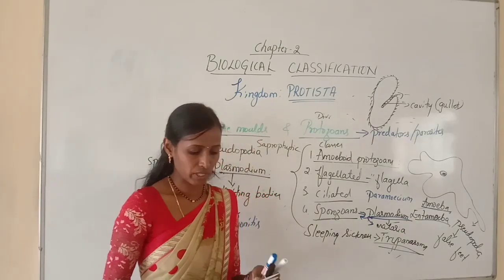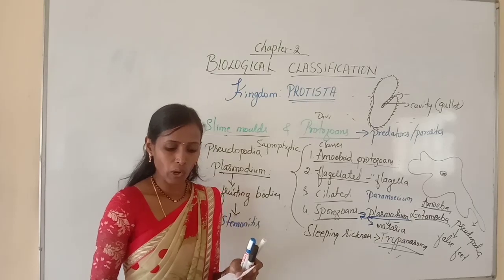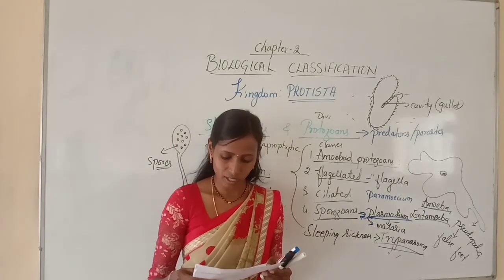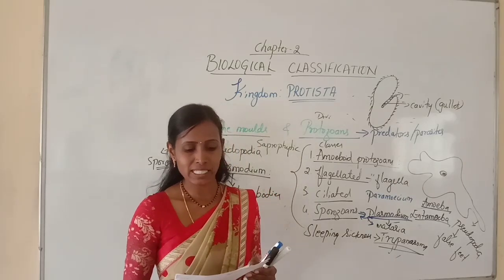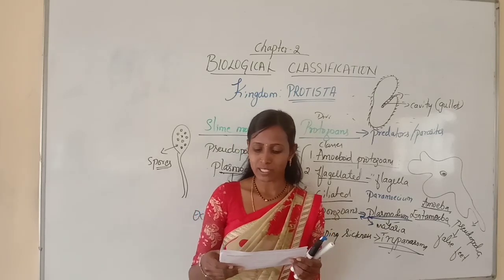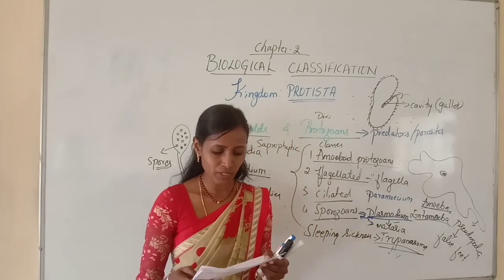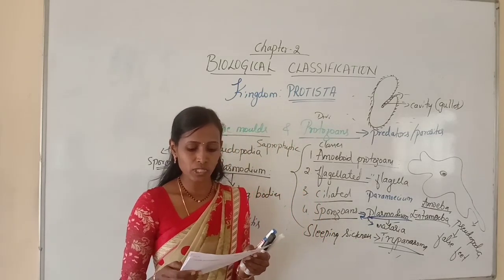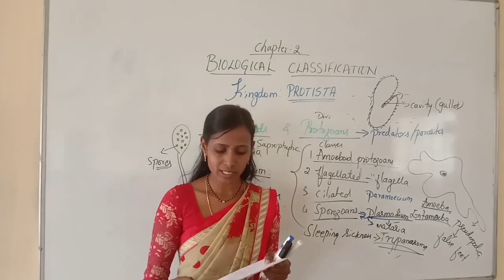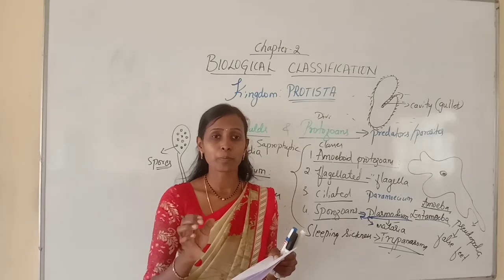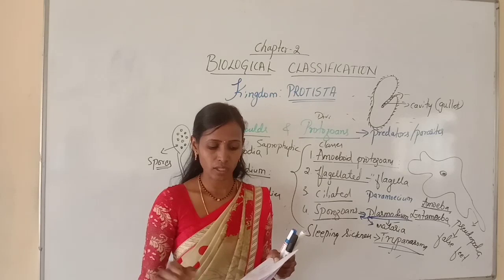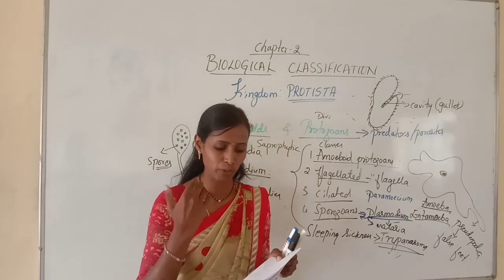Here, question number 1. Which of the following is incorrect about Protista? Option A, all are single-celled eukaryotes. Option B, some have flagella or cilia. C, sexually reproduce by cell fusion and zygote formation. Option D, members of Protista are primarily terrestrial. When you look at all the options, the members of Protista are primarily aquatic, but here they have given terrestrial. So that is wrong. The remaining options are all correct, as I have told you.